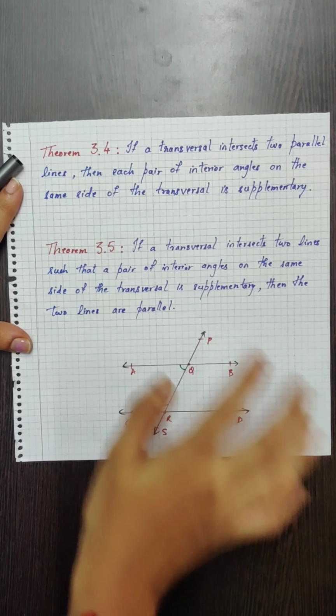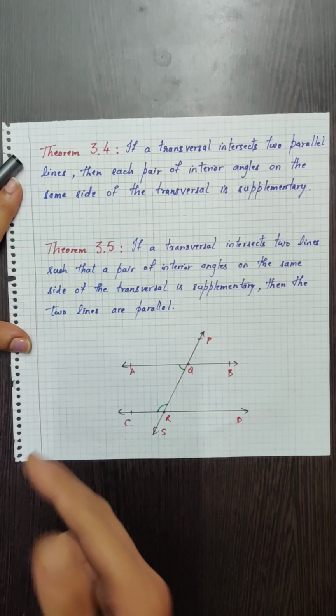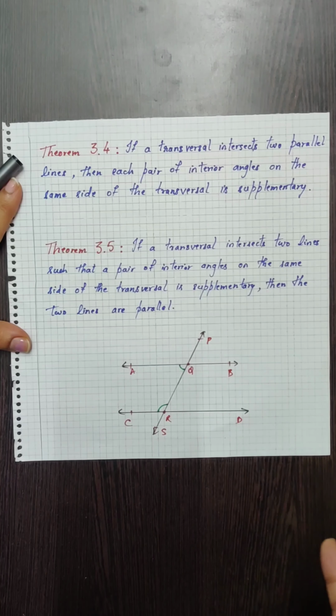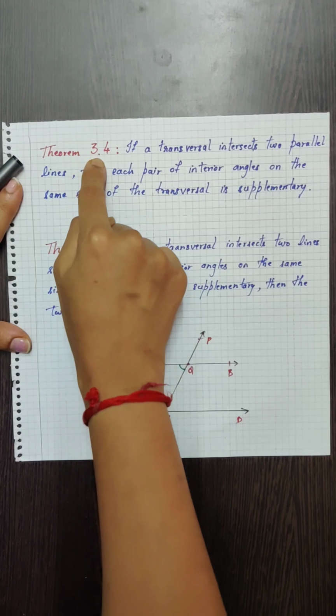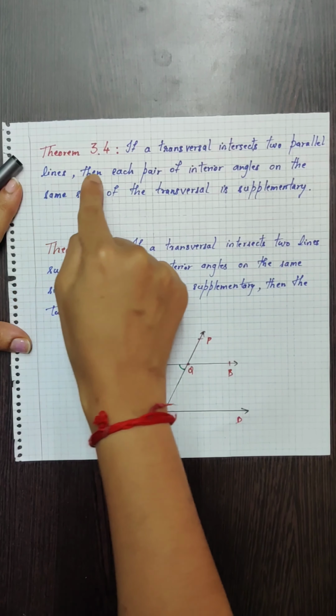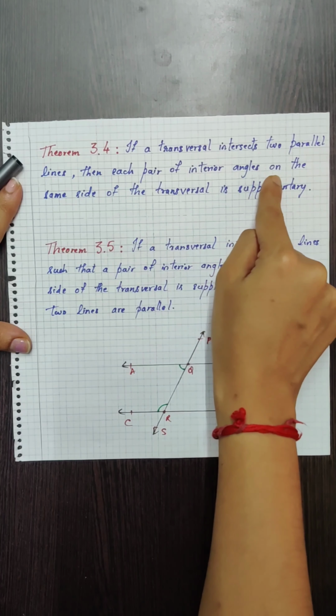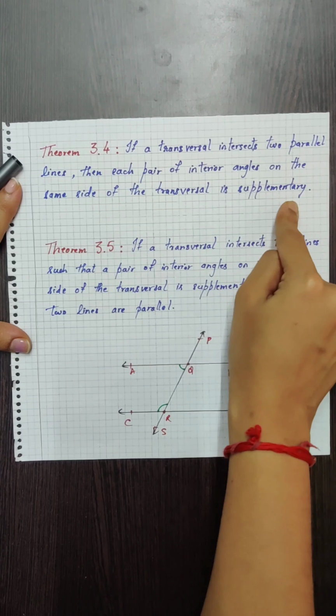Let us see theorem 3.4 and theorem 3.5. That is, based on theorem 3.2 and 3.3, we can arrive at these two theorems. Theorem 3.4 states that if a transversal intersects two parallel lines, then each pair of interior angles on the same side of the transversal is supplementary.